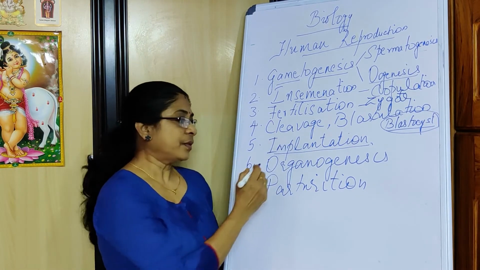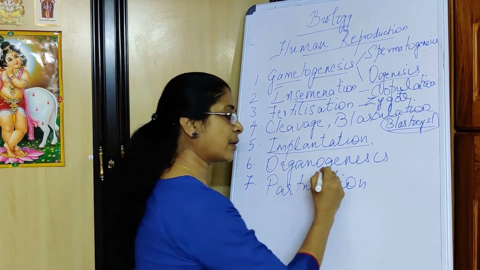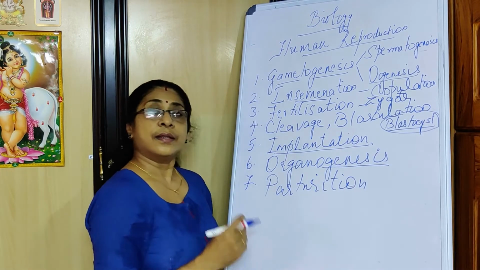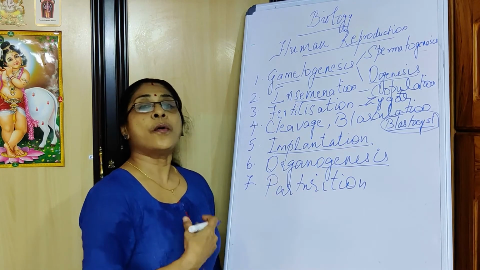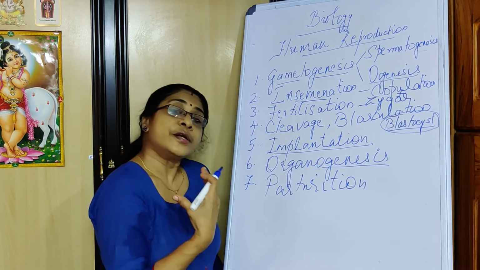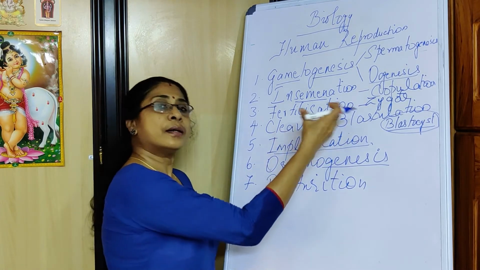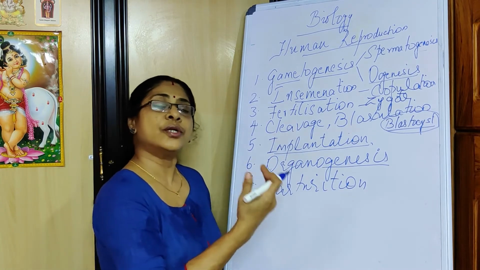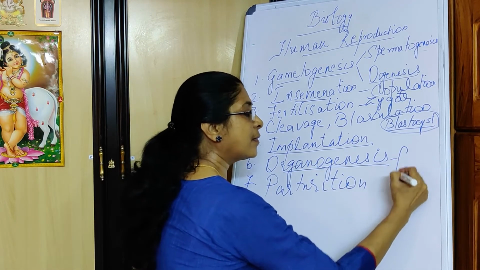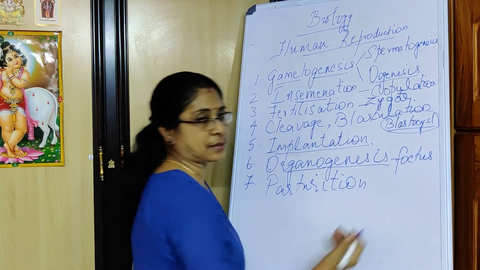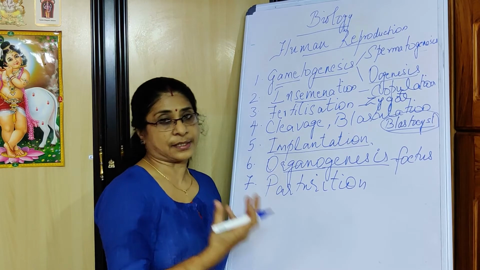Coming to the next step, known as organogenesis. Once again, we come across this word genesis. The word genesis is formation and organo means organs, so organogenesis is formation of organs. So different organs are formed from the multicellular embryo. Gradually different organs are formed and through organogenesis the embryo now becomes a fetus. As soon as organs start developing, we call that a fetus.